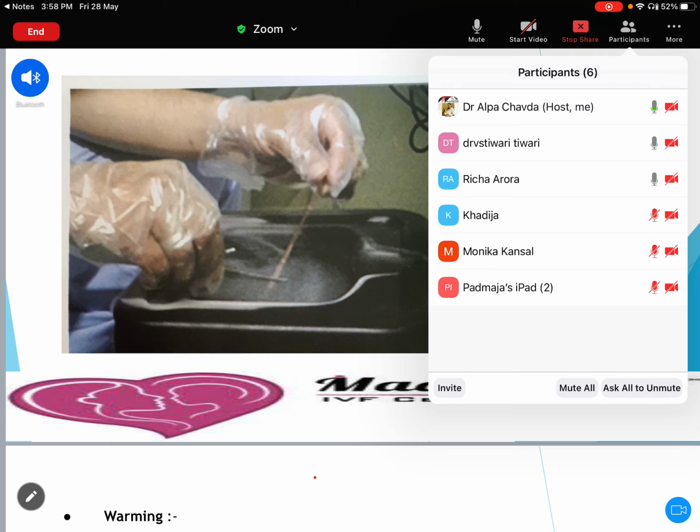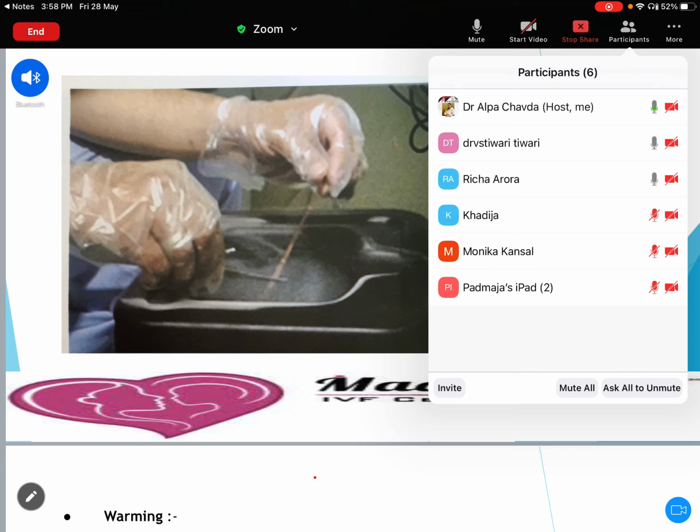I do the freezing of the day three embryos, and suppose I want to do a blastocyst transfer in that patient. Day three freezing is always preferred over blastocyst freezing. Why? Do the day three freezing, and whenever you want to transfer in the upcoming cycle, thaw at day three and extend the culture after thawing up to blastocyst.